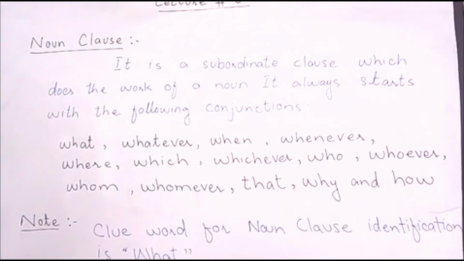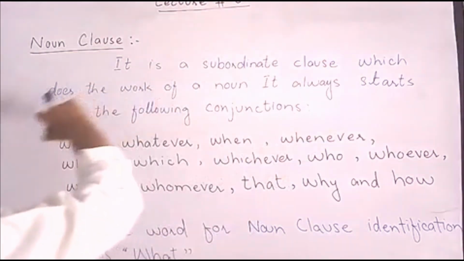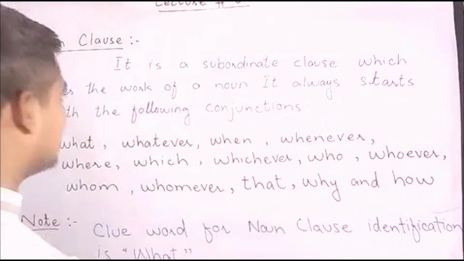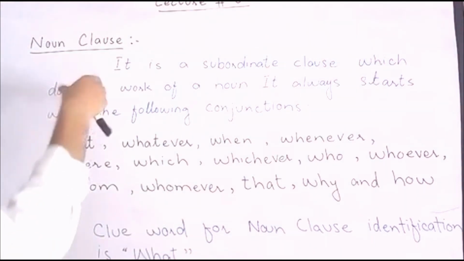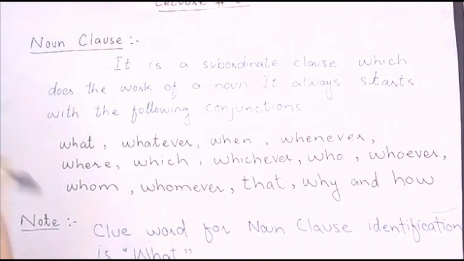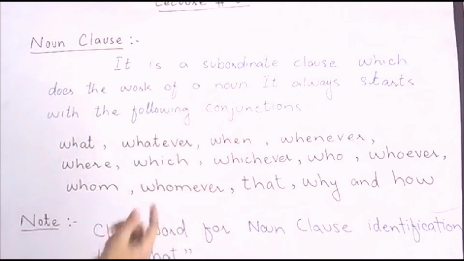So students, a noun clause is basically a subordinate clause which does the work of a noun, as we learned in noun phrase, and now we are learning it in noun clause. They act like a part of speech.